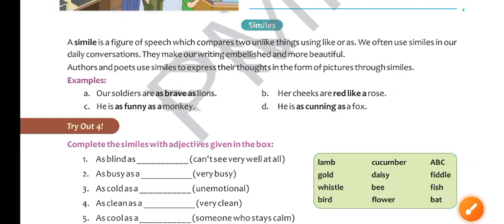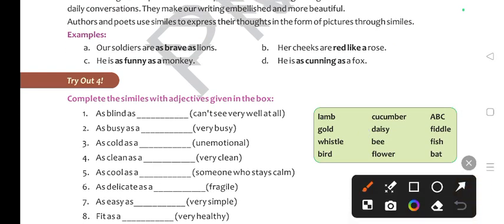For example, our soldiers are as brave as lions. So these two things are not alike, they are unlike. Soldiers are human beings and lions are animals. So they both are unlike, but we are comparing their qualities. So that's why we are putting here simile. It's a kind of figure of speech. Figure of speech is used to make our language embellished and more beautiful.